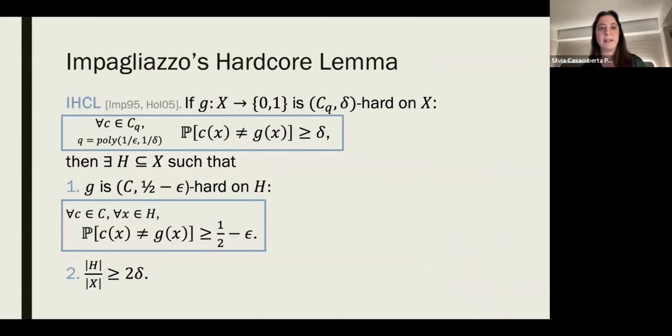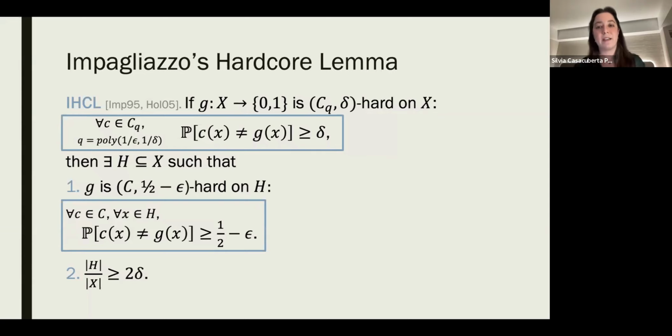Impagliazzo's hardcore lemma is a result from the 90s, first shown by Russell Impagliazzo and then improved by Holenstein, that sits in the realm of hardness amplification. So in a nutshell, it tells us how we can go from a function that is somewhat hard to compute to a function that's very hard to compute. Specifically, we start with a Boolean function g that is assumed to be hard with respect to this class CQ.